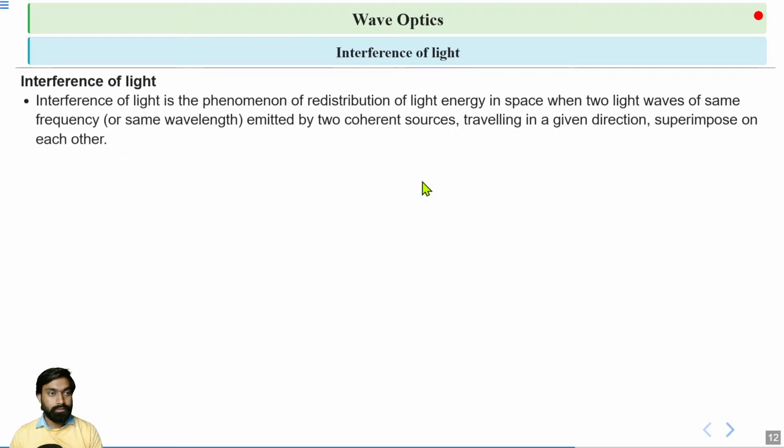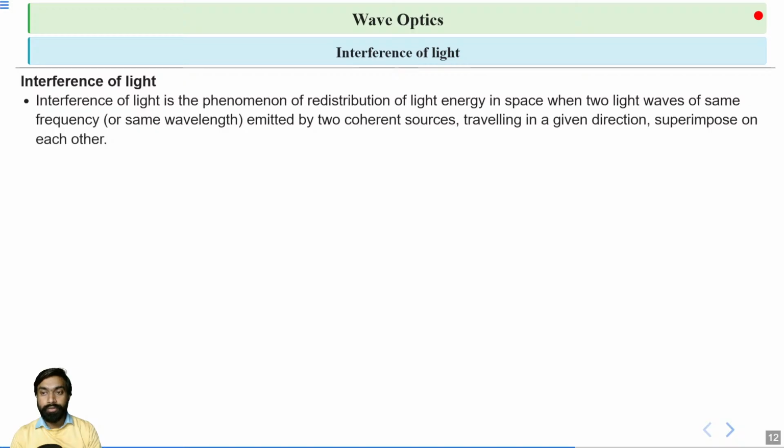Now we will discuss interference of light. So what is interference of light? Think about it. Interference of light is a phenomenon in which the energy of light gets redistributed in space.